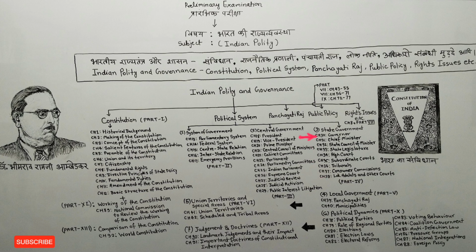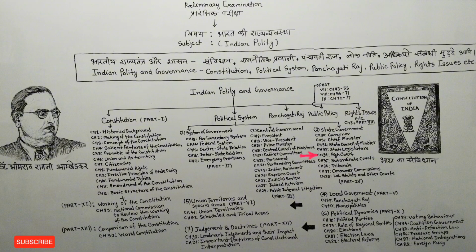Okay, chapter number 30 tells us about the governor. Chapter number 31 tells us about the chief minister. Chapter number 32 tells us about the state council of ministers. Chapter number 33 tells us about the state legislature.